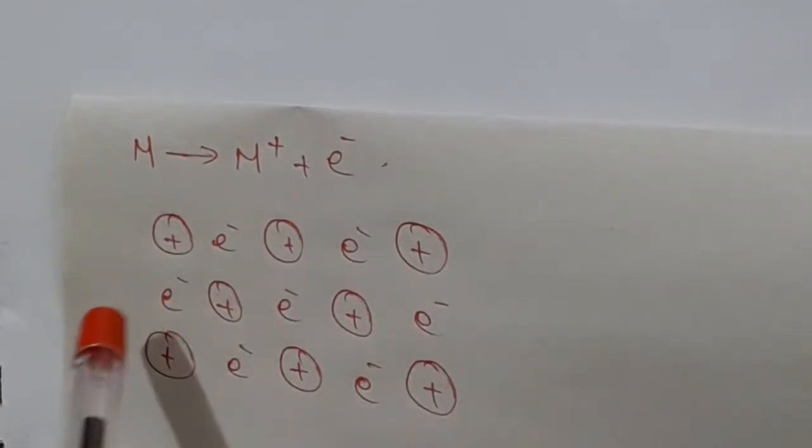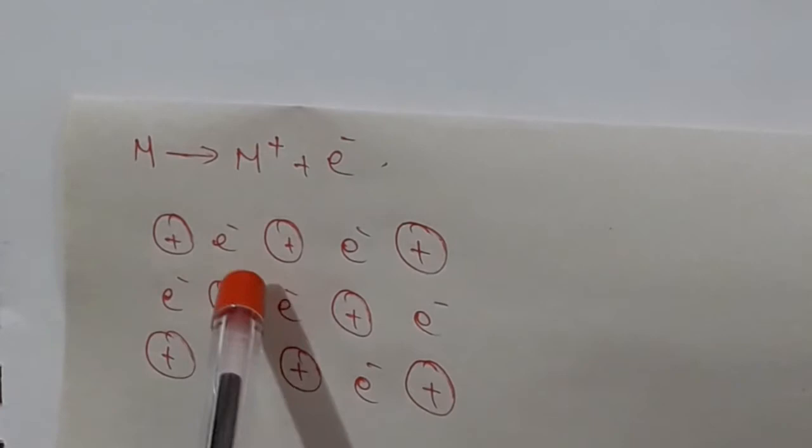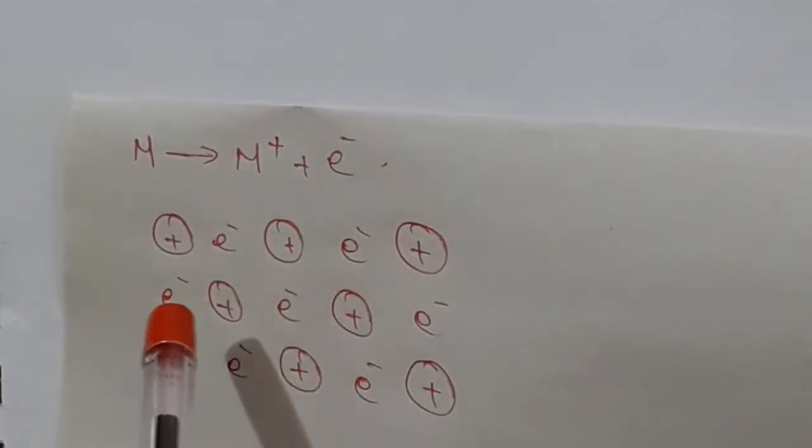These are the particles present in the metals. So we can represent like this: plus, e minus, plus, e minus. Here plus represents positively charged metal and e minus represents negatively charged electrons. In a given piece of metal there are many positively charged metal ions and many negatively charged electrons.